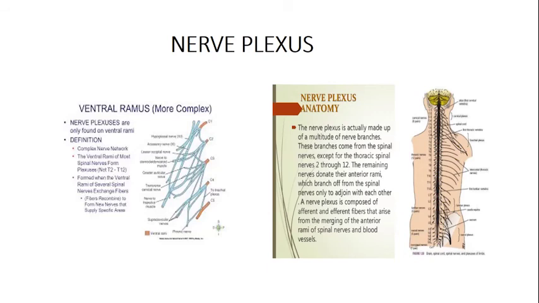A nerve plexus is composed of afferent and efferent fibers that arise from the merging of the anterior rami of the spinal nerves, and the blood vessels. So remember anterior rami. Again, this picture also says nerve plexuses are only found on the ventral rami, not the dorsal. Complex network, ventral rami, most of the spinal nerves form the plexuses, not T2 to T12. They are formed when the ventral rami of the spinal nerves exchange fibers, right?